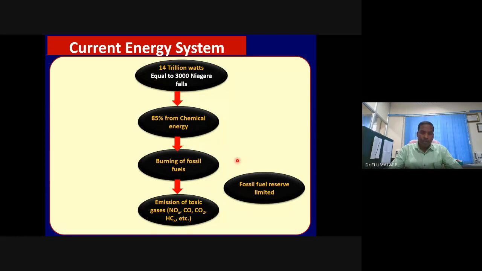Unless we find or invent or locate new fossil fuel deposits by 2050 or so, fossil fuel is going to be finished. I have been making this statement for the last 10 years. So it means that we are moving towards 2050. At least 10 years we have moved. We are nearing it each year.